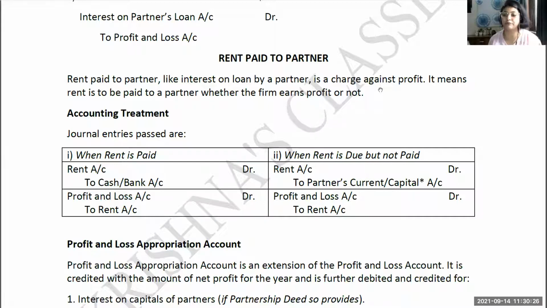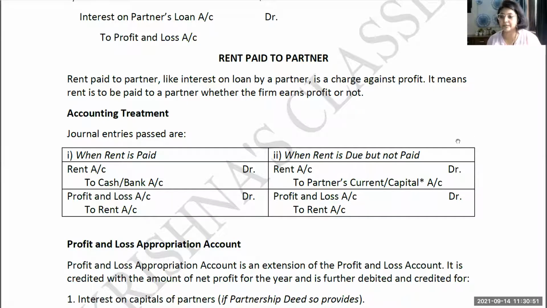It will not go to profit and loss appropriation account. It is a charge against profit. Whenever I say charge against profit, it means even if there is insufficient profit to pay that rent, you have to pay. Even if there is loss, you have to pay rent. You cannot say to your landlord that we have not earned income this month, so there is no profit in this particular year, do not take rent from us. Nobody is going to listen to you. You have to pay rent.